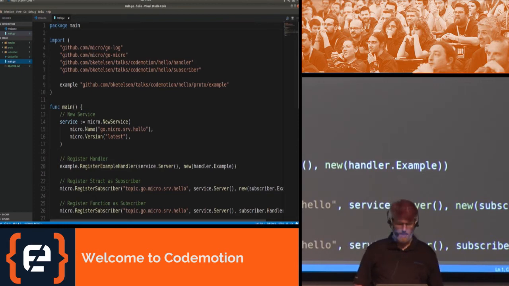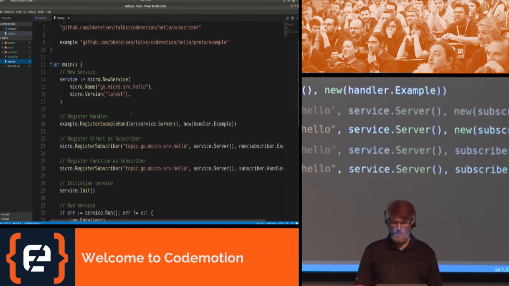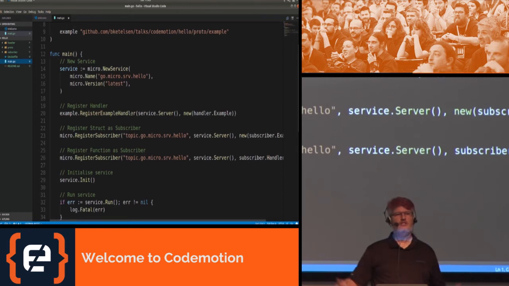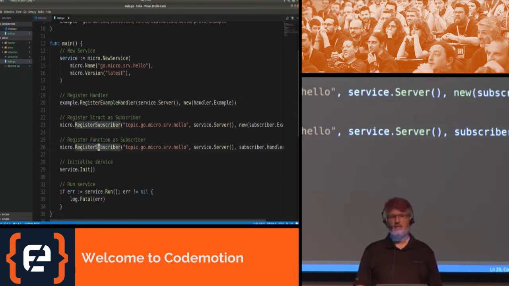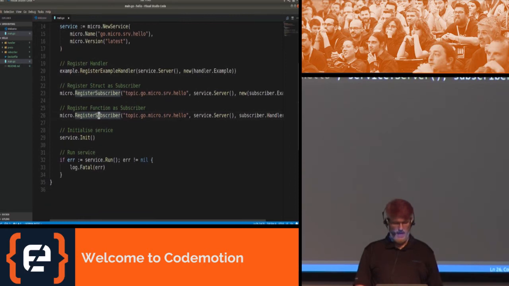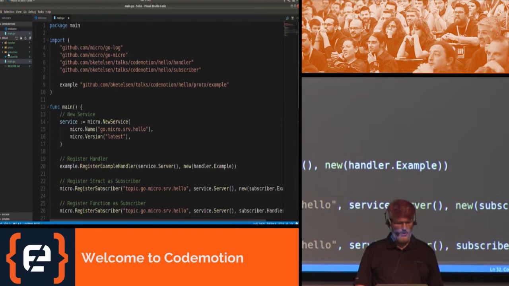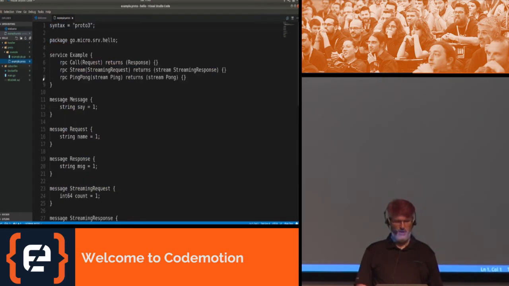Okay, so it generated all of this code. I haven't written any code yet, and this is our main. So main should tell a story. What are we going to do in this application? The first thing it does is create a new service, and that service is a micro abstraction for something that's going to provide functionality that others can call. It registers handlers for that service. It registers subscribers for the events that can be generated by that service, and then it initializes the service and runs it.